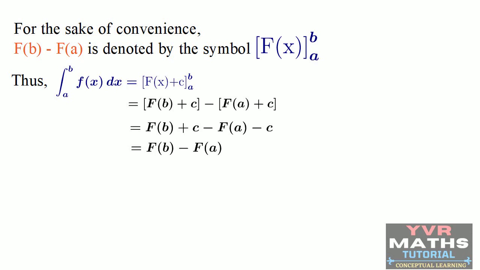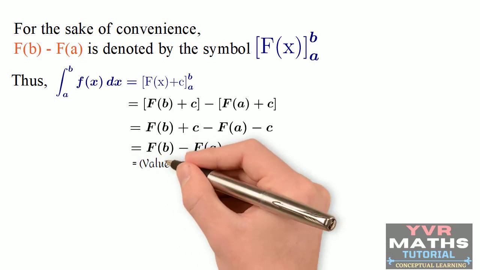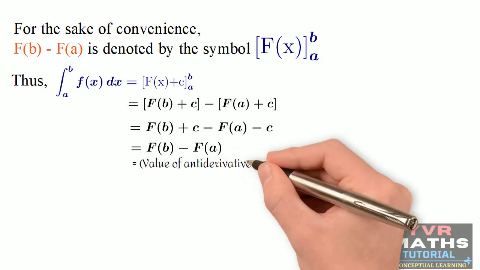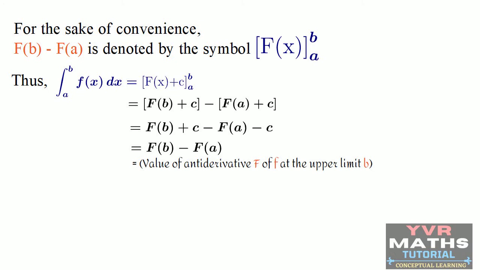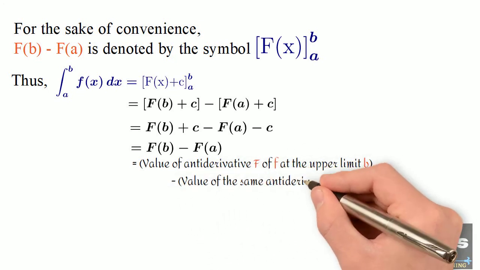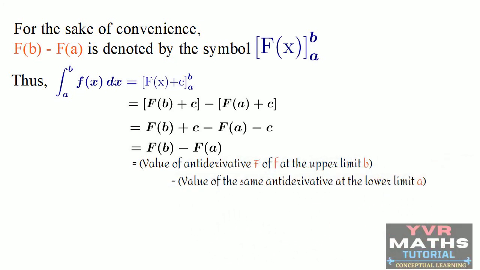In other words, the integral from a to b of f(x) dx is equal to the value of the antiderivative F of f at the upper limit b minus the value of the same antiderivative at the lower limit a. If you observe here, in the antiderivative concept, we used the integral constant c. But in this calculation, the term c cancelled.